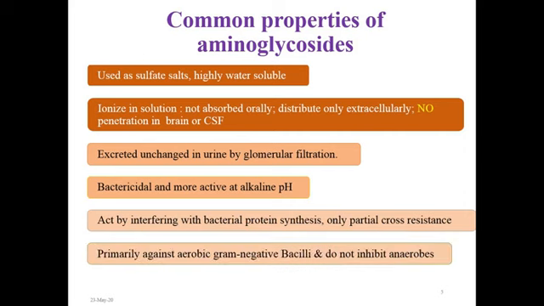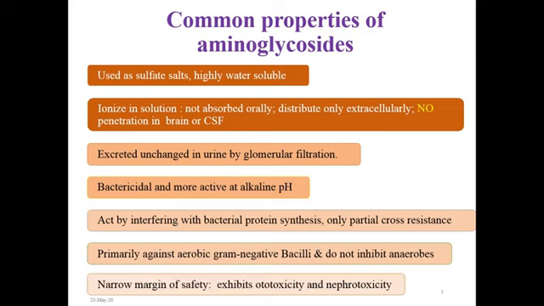Aminoglycosides are primarily active against aerobic gram-negative bacilli. They do not affect or inhibit anaerobes. This class of drugs has a relatively narrow margin of safety, and all aminoglycosides exhibit ototoxicity and nephrotoxicity.